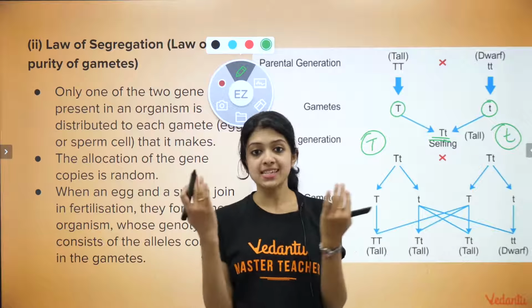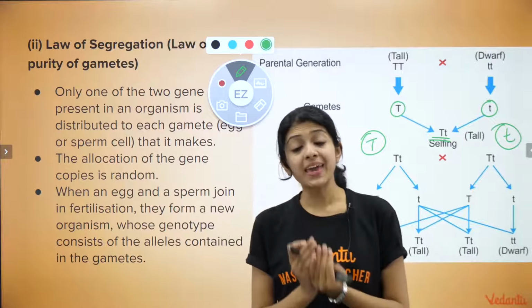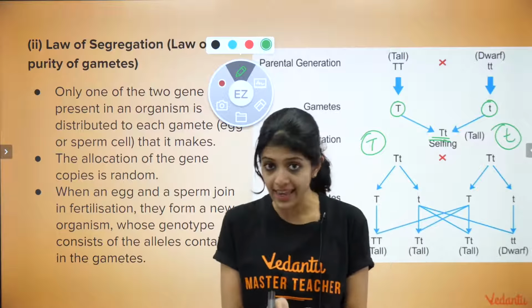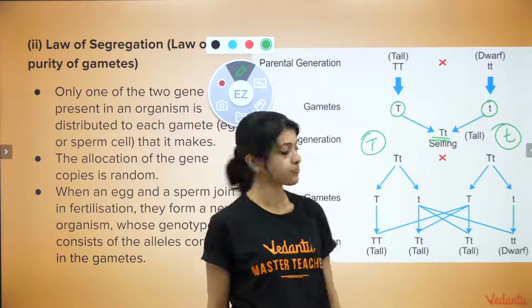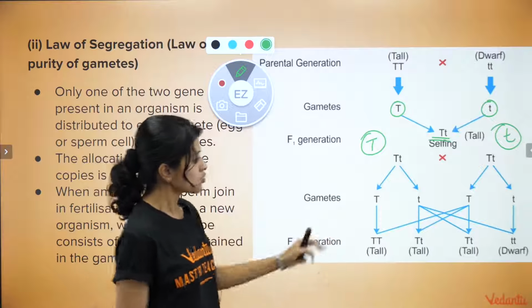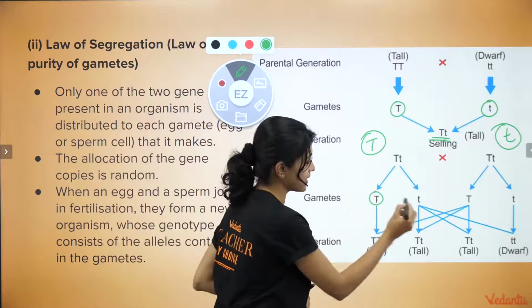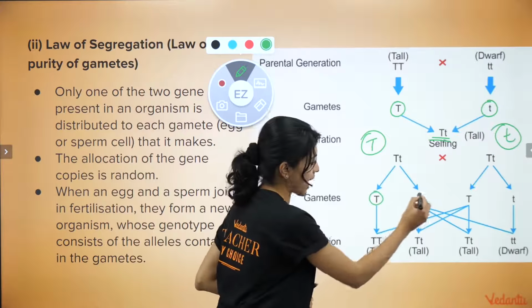At the time of fertilization, these two fuse, making the genotype of the zygote or the next generation a combination of those two. Again, in this case, you see that these are the gametes, right? This is one parent and this is the other parent. You get all kinds of combinations. Remember, children, be very careful when you work out these combinations.